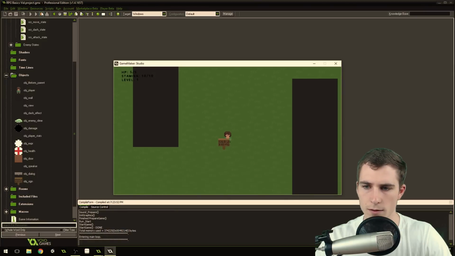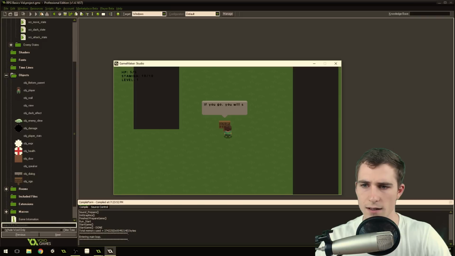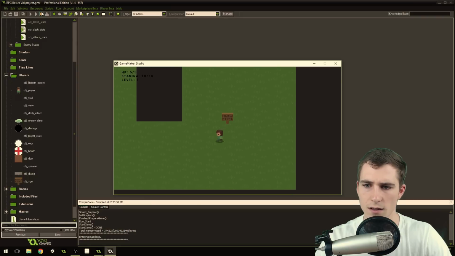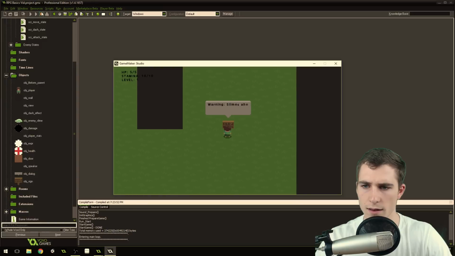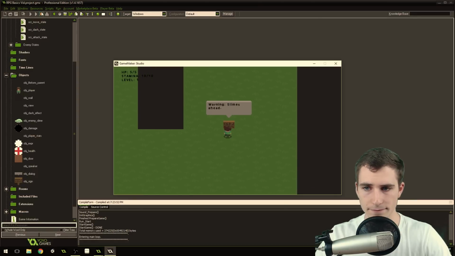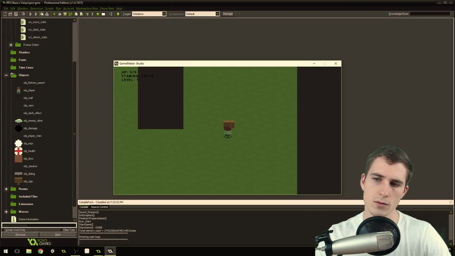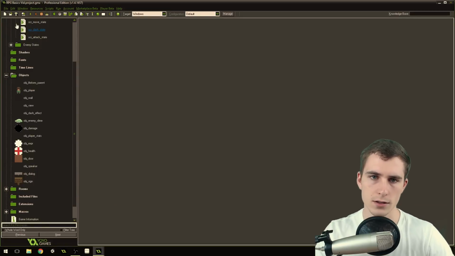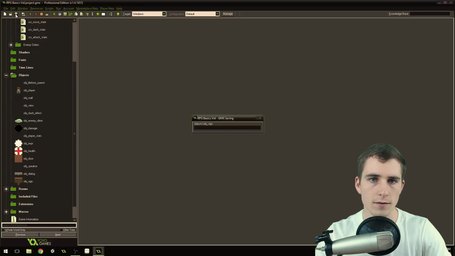Now we shouldn't be able to run through it. There we go. But you can see when we're near the sign that we can use the dash button to make the sign speak. But it still does the thing where it starts the word, and then when the word goes too far, it brings it down, which I think looks kind of ugly, which is why I wrote my nice, lovely script to fix that. So let's go in and fix that.